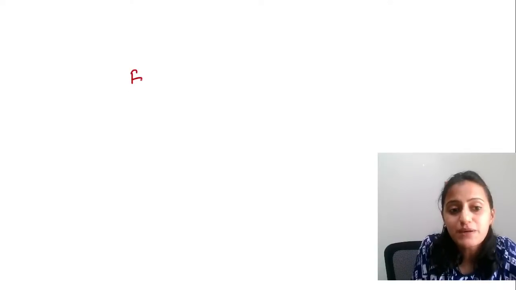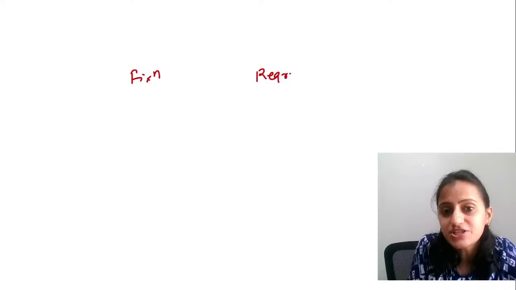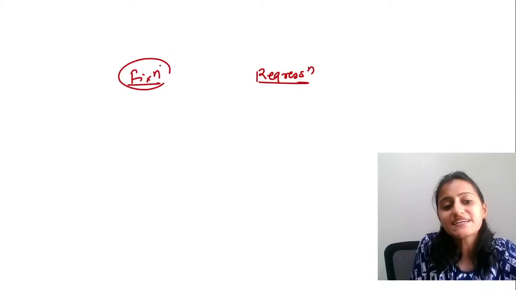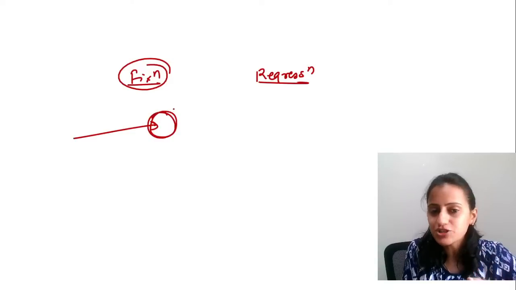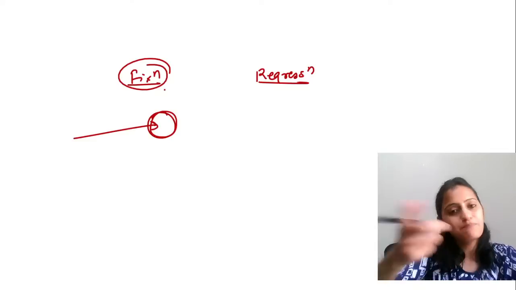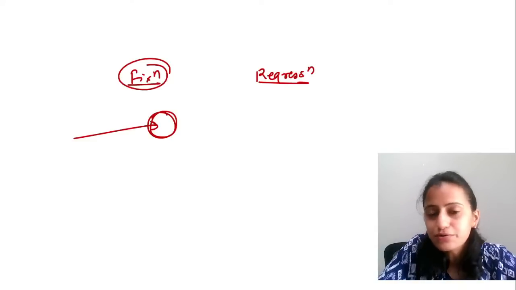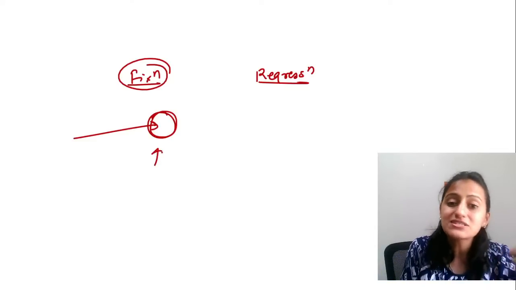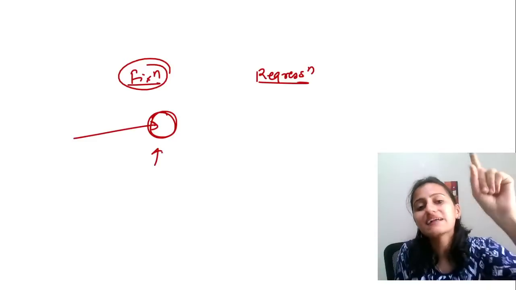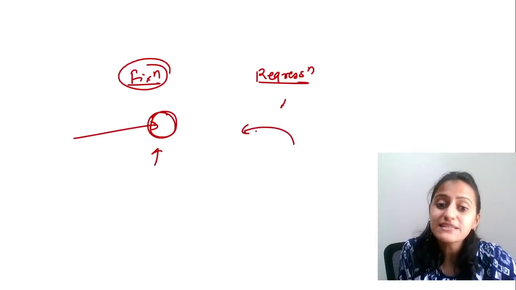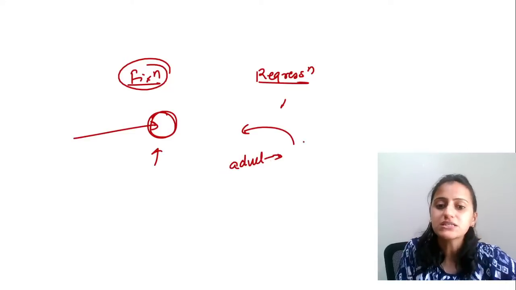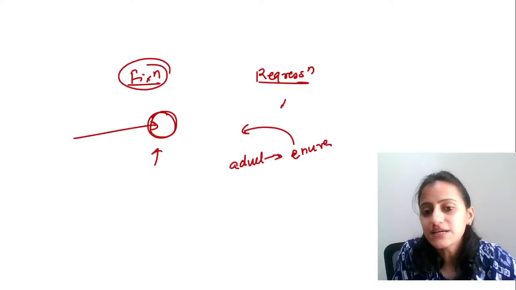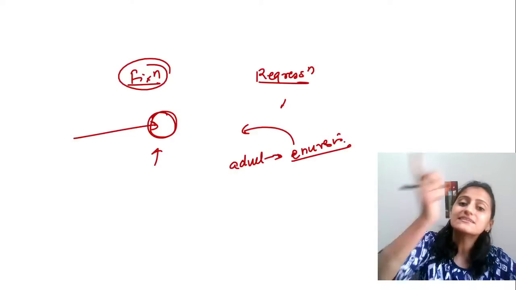What is the difference between fixation and regression? See, fixation means during development, someone got fixed at that stage. Thumb sucking, many children do in their childhood, and someone is not going beyond that point. That is fixation. Regression means going back. Suppose an adult, because of fear, now has enuresis, bedwetting, that is regression.